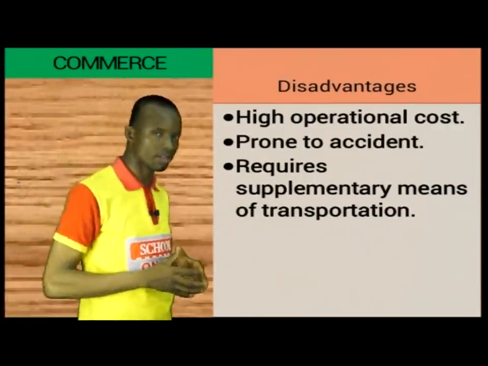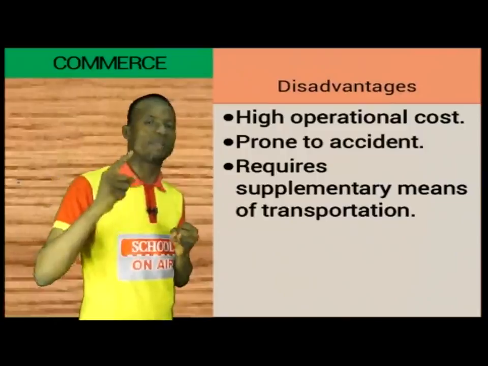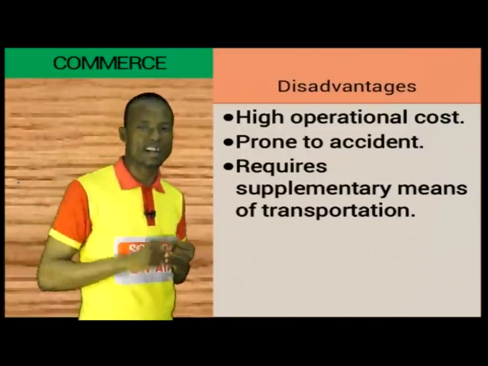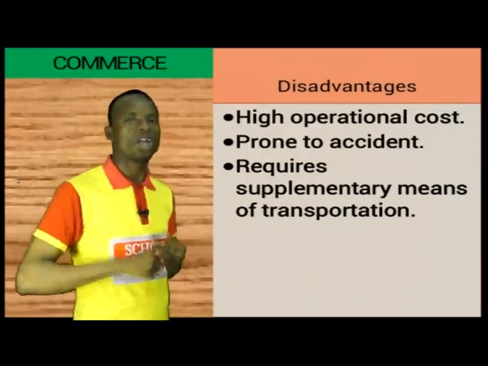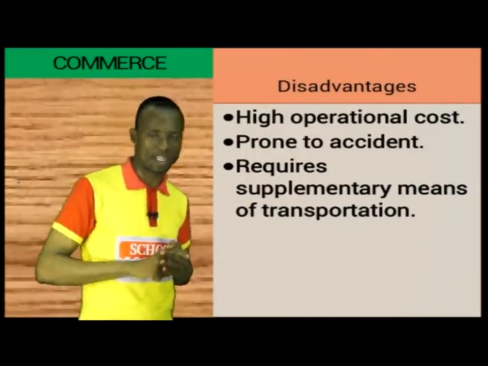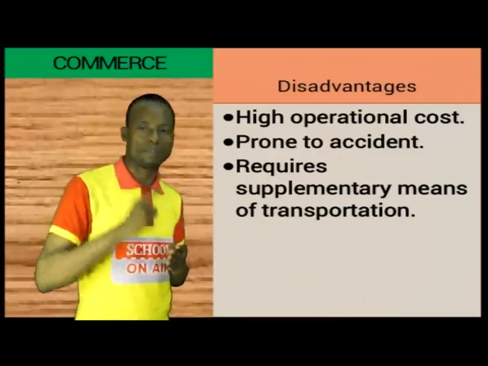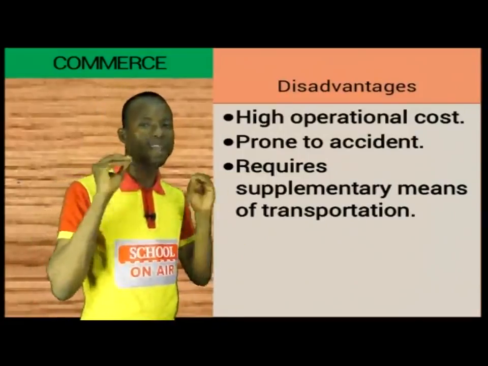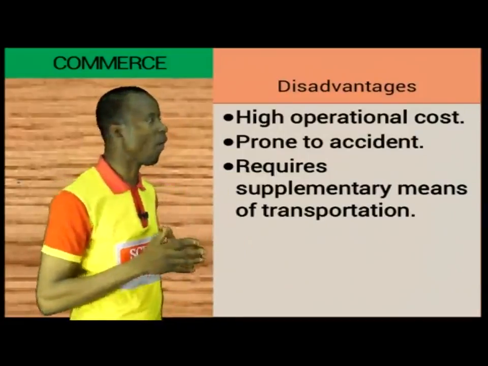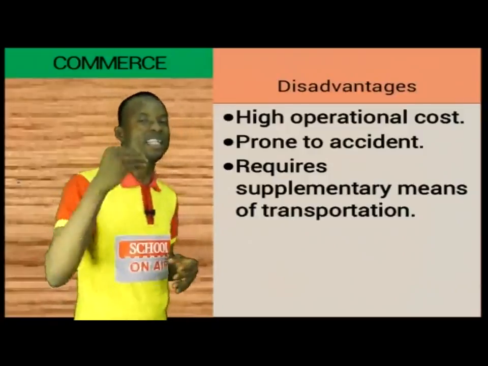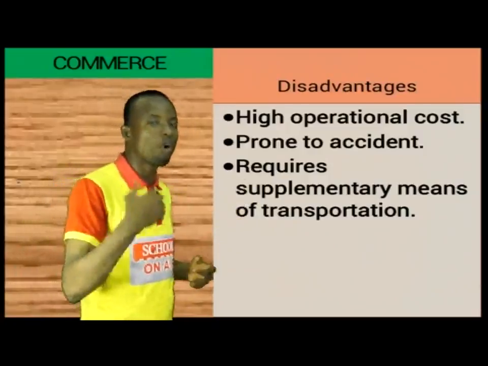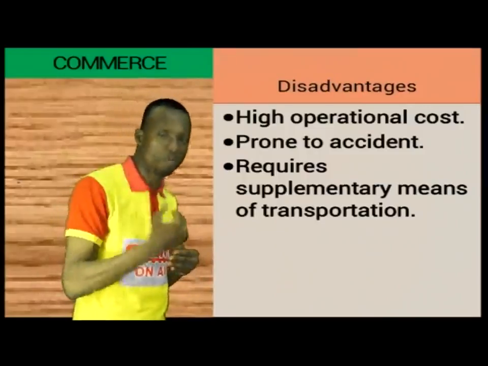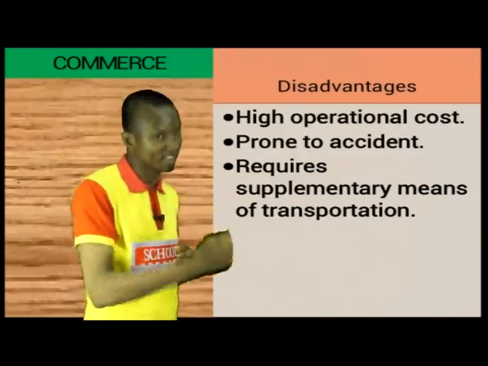High operational costs. To set up an airline is very, very expensive. To maintain an aircraft is very, very expensive. To maintain the crew of the aircraft is very, very expensive. To replace a part is very, very expensive. Everything about it is speaking high cost. So as a result of this, if care is not taken, that may be the reason why we usually have all manner of air disasters in Nigeria, because people would try to cut down on costs.